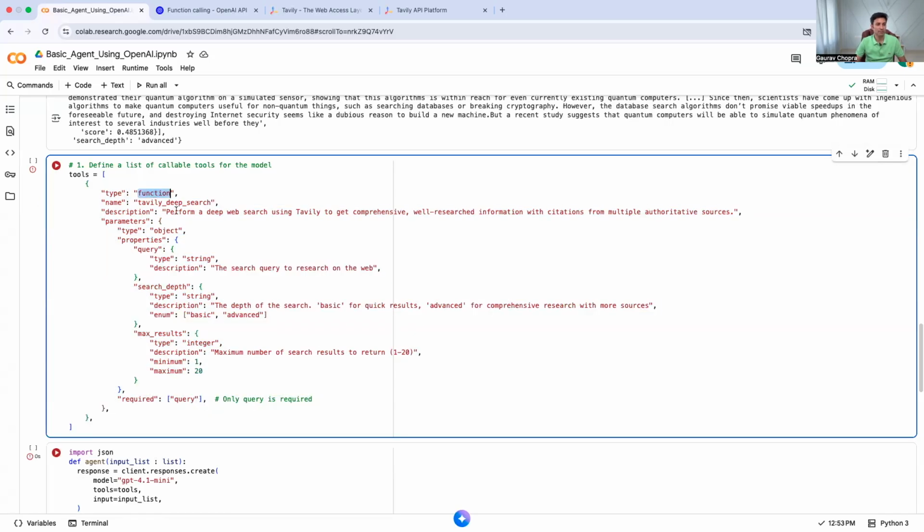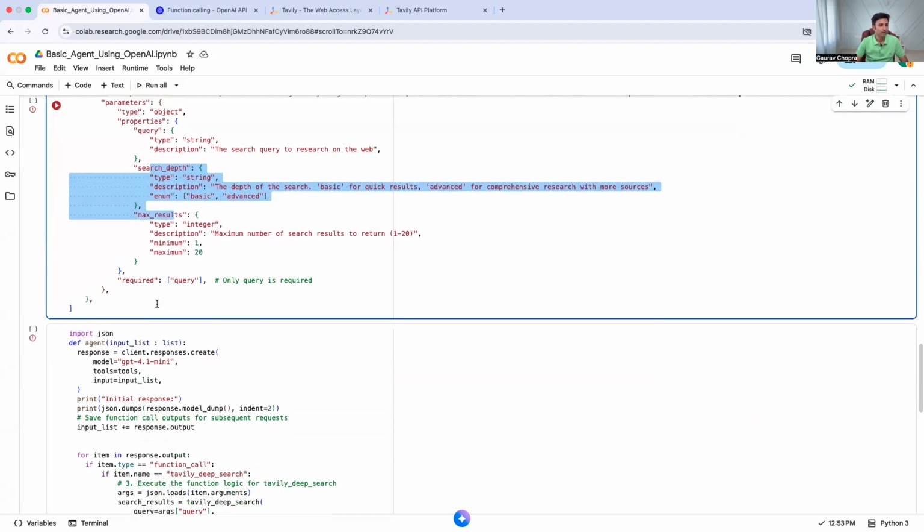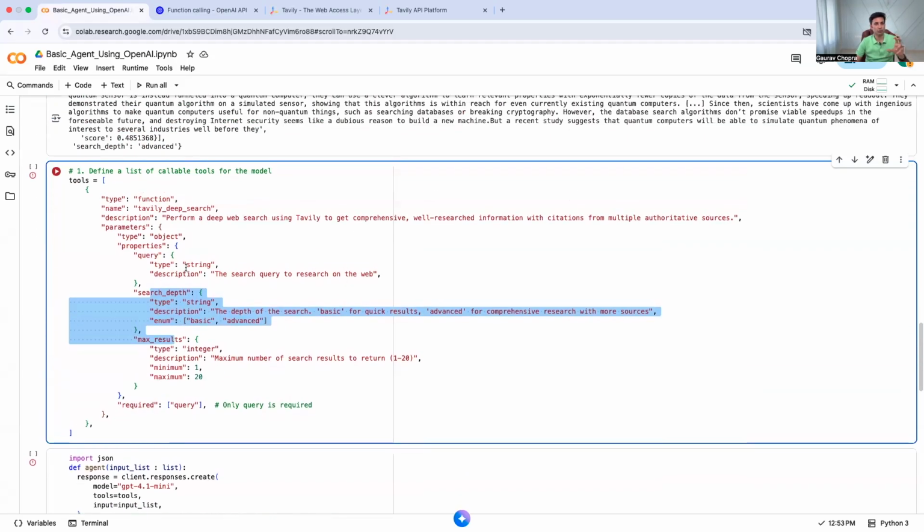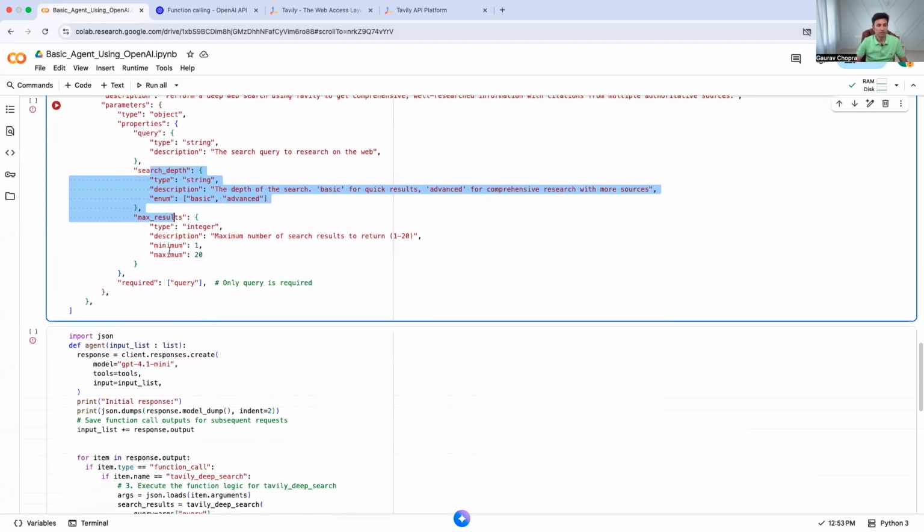So we have to say the type is function, then the name of the tool, the description of what this tool does, the parameters, and then required, which of the parameters are required. We're saying only query is required, the other two are defaults and can be optional. This is how I define the tool in OpenAPI, not OpenAI, OpenAPI format. It is a generic format used by all the providers like Google Gemini, Claude, and others. Similarly, OpenAI also supports it.